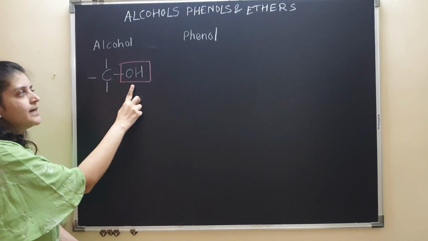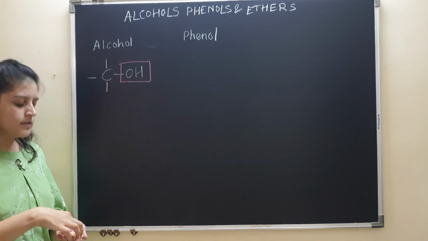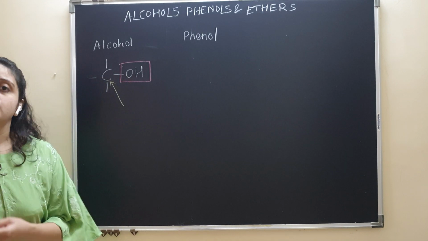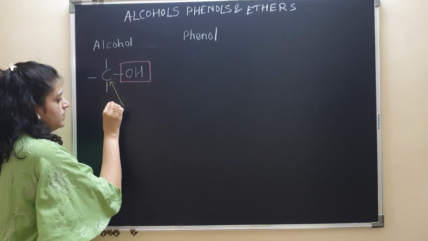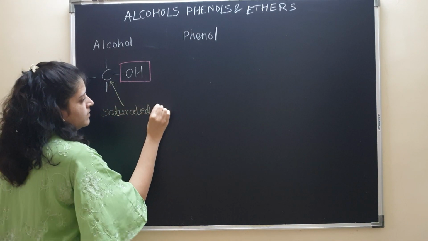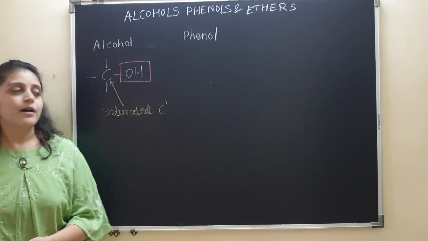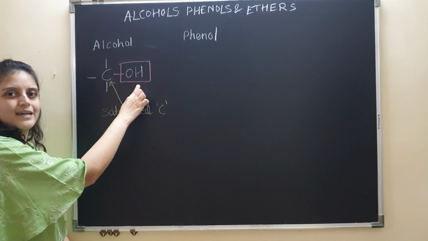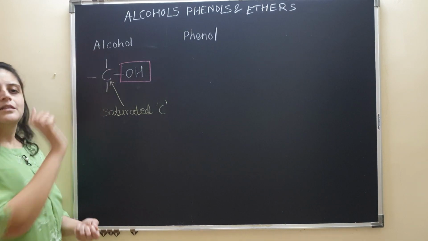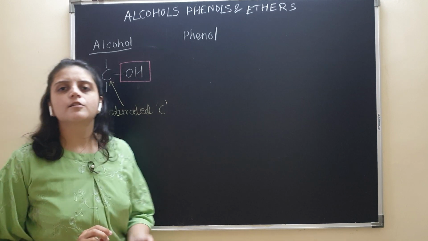The carbon atom to which OH is attached is a saturated carbon atom. So the organic compounds in which the hydroxyl group is attached to saturated carbon atoms are called alcohols.